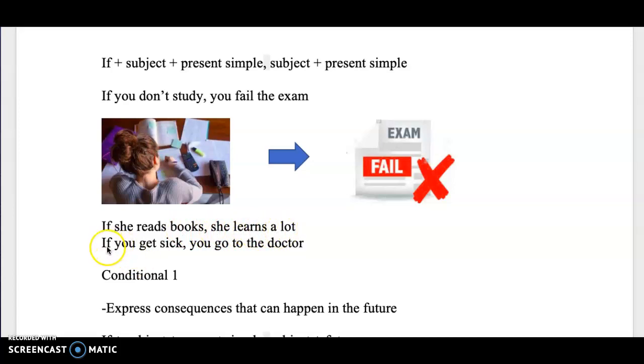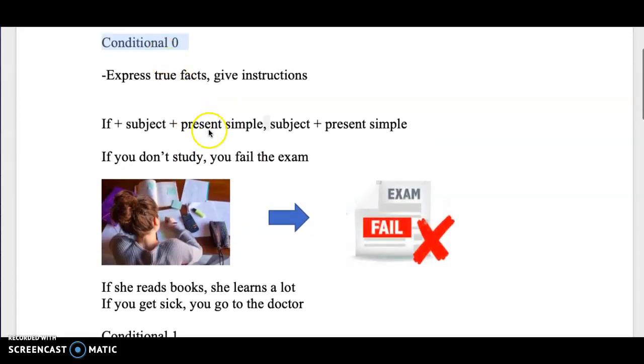Okay? If you get sick, you go to the doctor. Okay? Si te enfermas, tú vas al doctor. Okay? It's super simple. Remember that conditional 0 is if, present simple, comma, present simple.